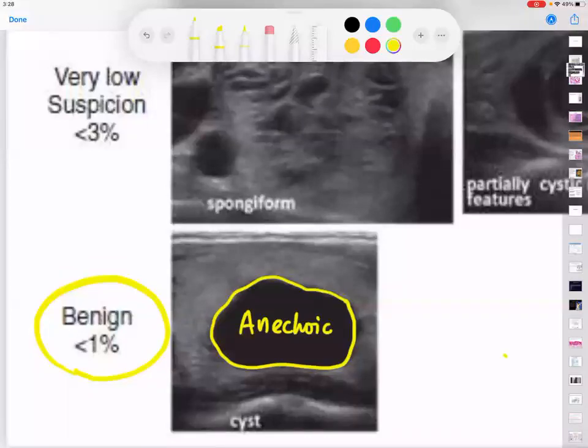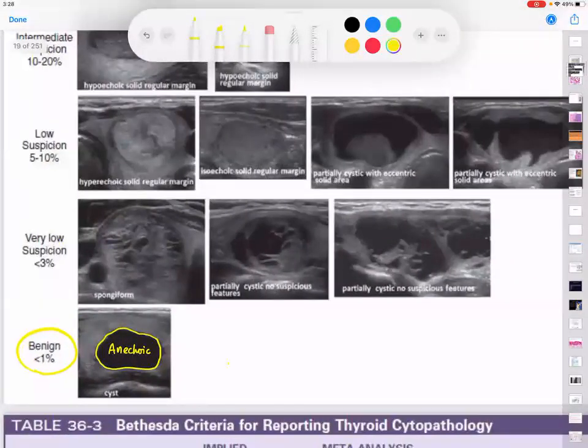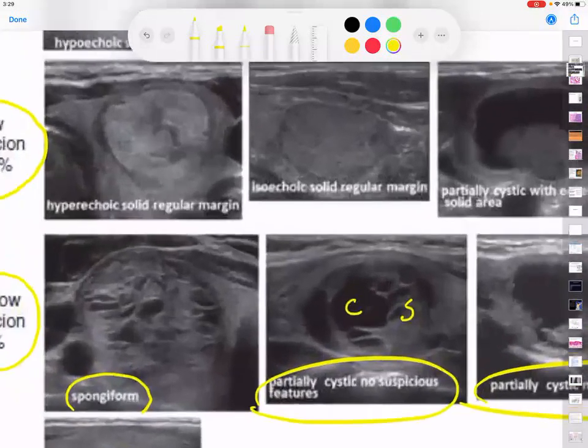You are not required to remember this. Just see the pictures. Now, if it is very low suspected, the appearance can be like this, partly cystic, partly solid, and these features are of this area. I'm not asking you to remember. Gradually, when you go to the low suspected area, now see this picture.